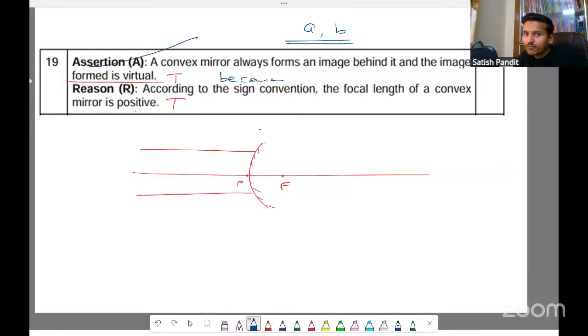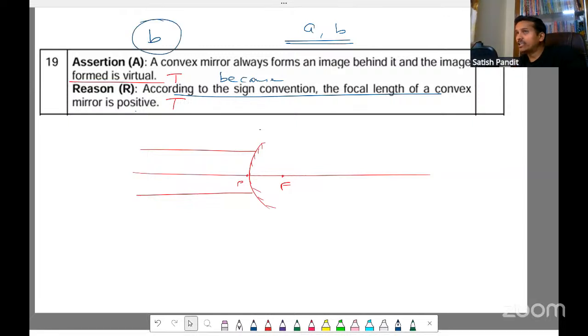A convex mirror forms the image behind and the image is inverted. Is it because of this? Not at all. It's not because the focal length of a convex mirror is positive. This is true, but it is not because of this one. So that is why the answer is option B.